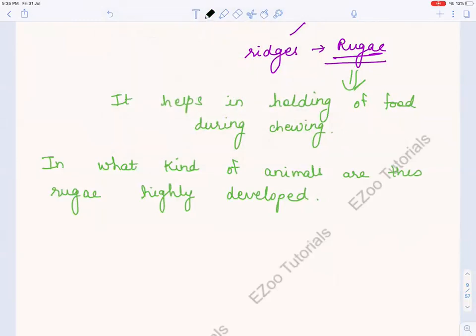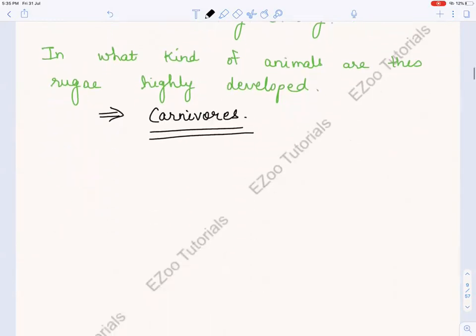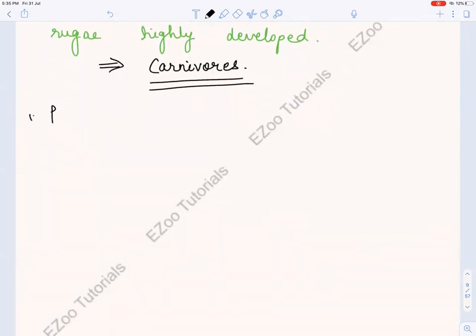Which animal needs to hold the food strongly? It is highly developed in carnivores. Okay. So now, one more interesting point, do you know why the food is called palatable food? Because it is believed that there are some taste buds present there. So it has a few taste buds and therefore it's known as palatable food. Just an interesting point.